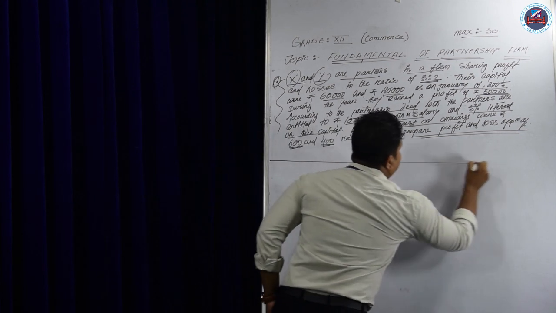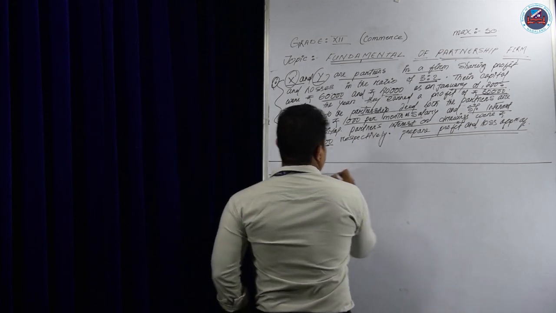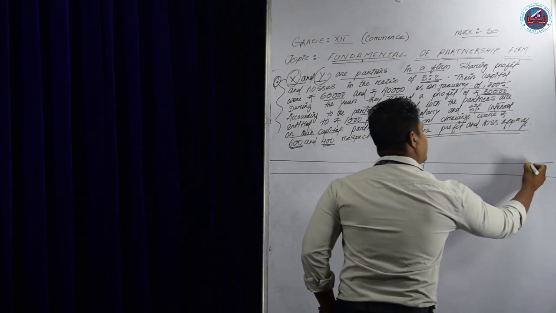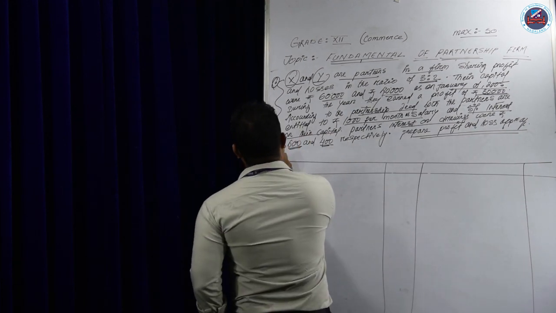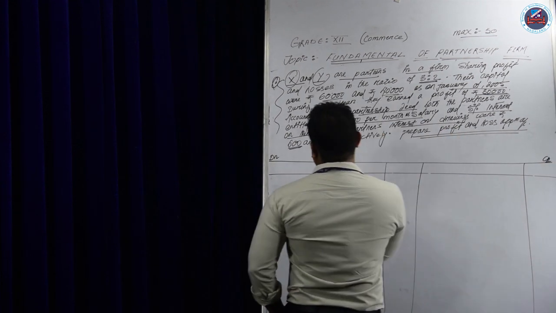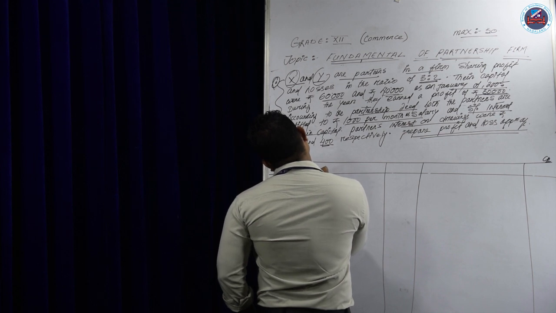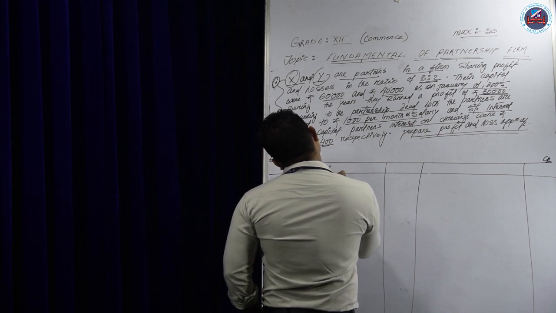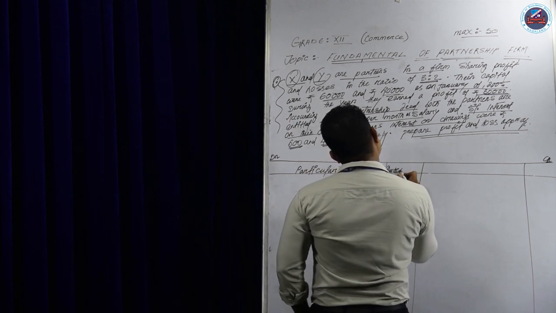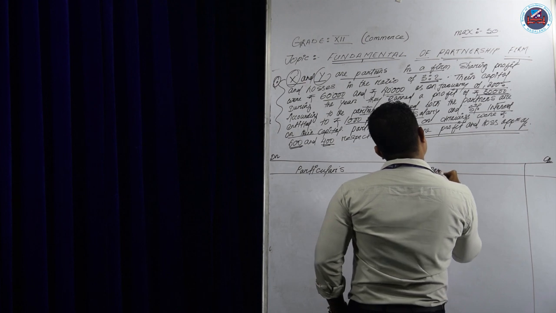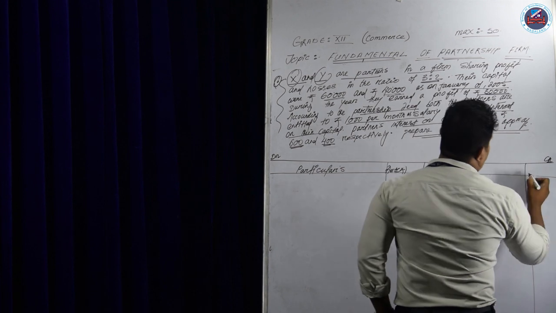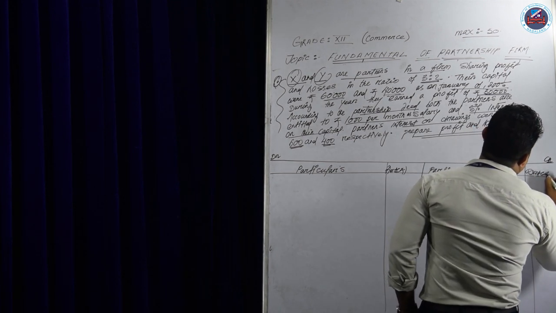This is the format of the profit and loss appropriation account. You know that. Don't forget to write debit and credit. So debit side, credit side. Write particulars and amount in rupees on each side.